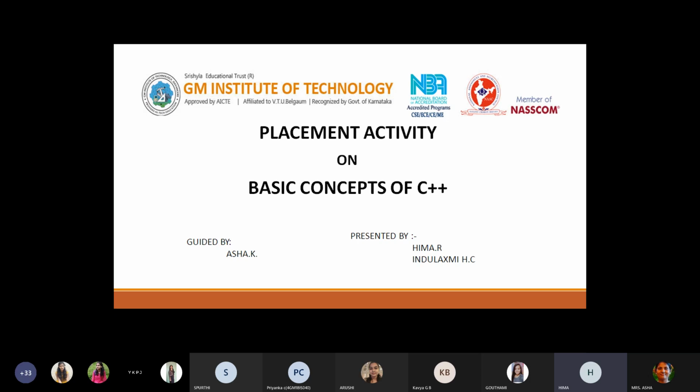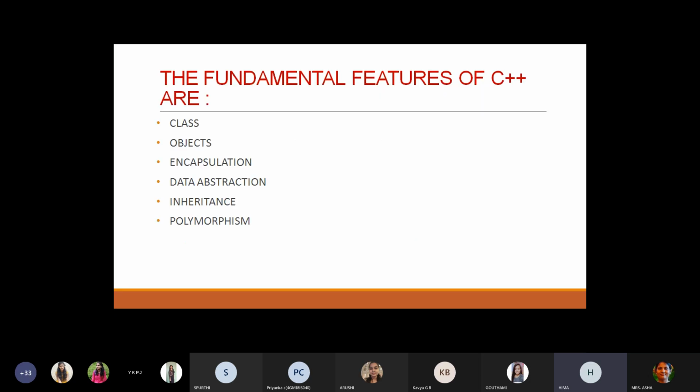Why is it called so? Because the C++ language views a problem in terms of the objects involved rather than the procedure for doing it. So as I said, it processes problems in terms of objects. What are these objects? There are some fundamental features in C++, so let us discuss what those are. The fundamental features are class, objects, encapsulation, data abstraction, inheritance, and polymorphism. Let us brief these topics one by one.